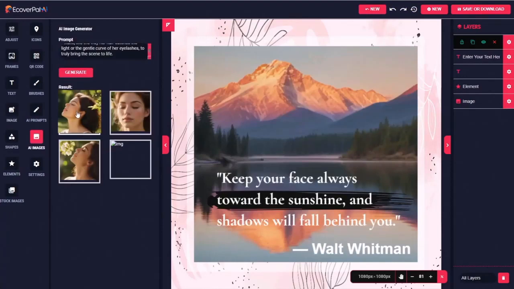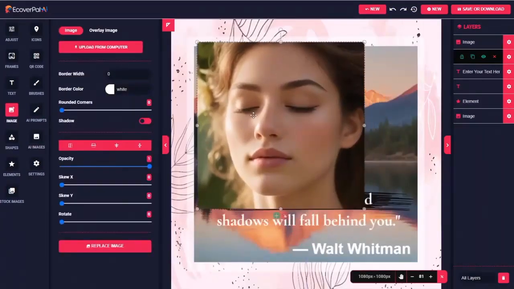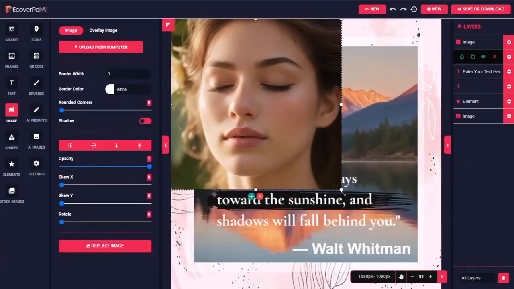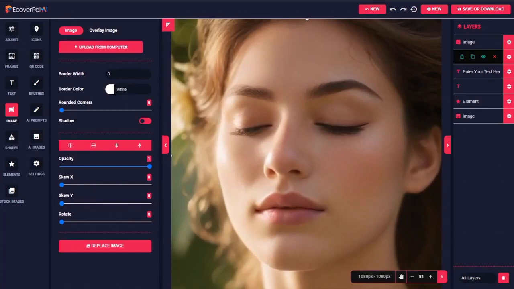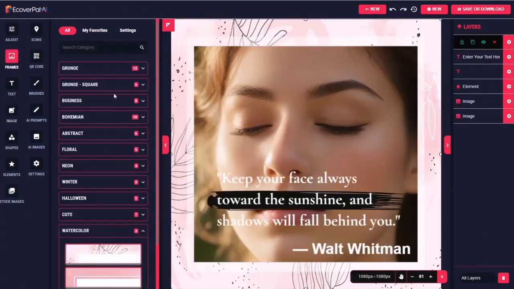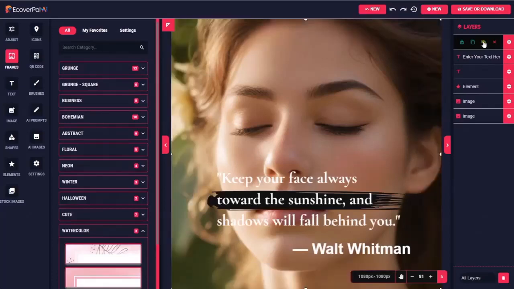But just again, for the sake of this demo, let's grab one of these. I mean, look at the detail on this. Just amazing detail on human faces. We'll go ahead and stretch this to the full canvas, in fact. And then I'm going to drag that image below the rest of them. We probably don't even need the frame on this one. So we could go up here and hide the frame.